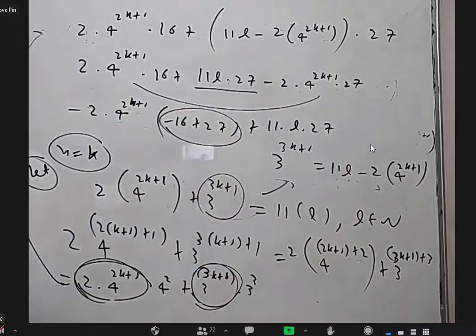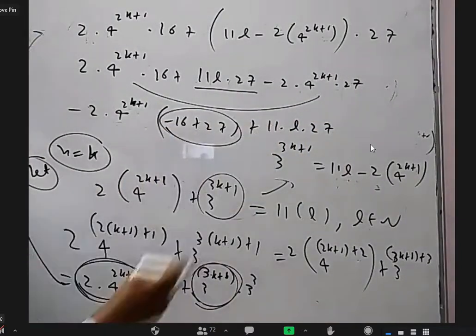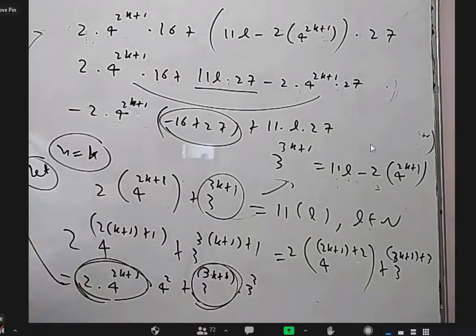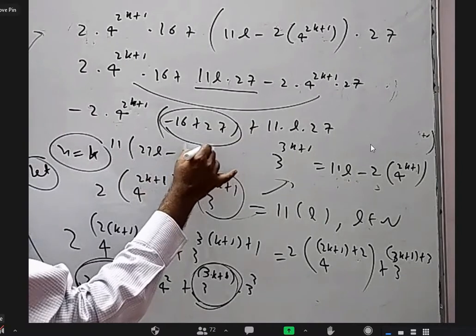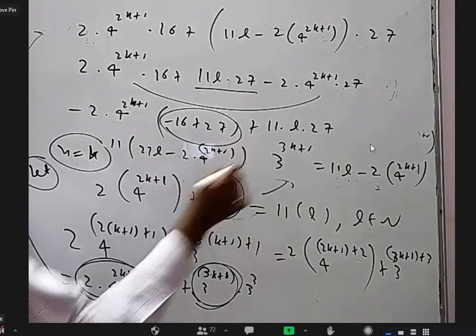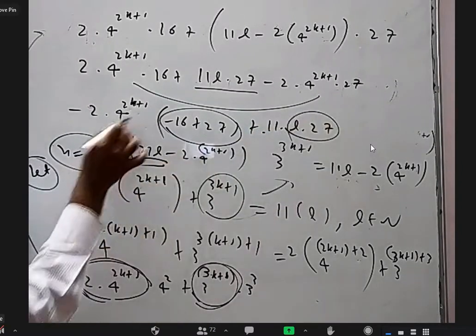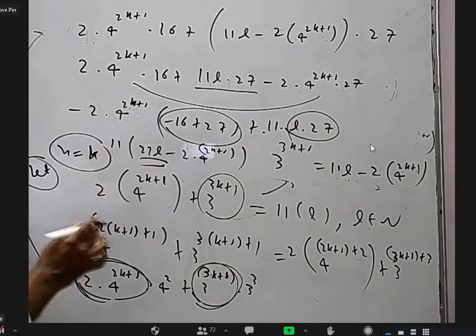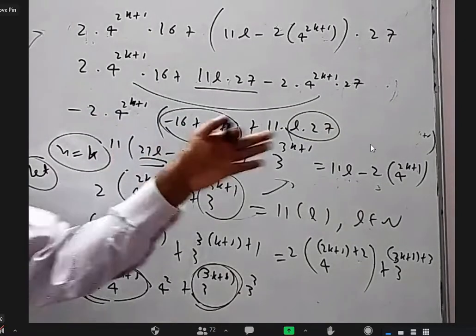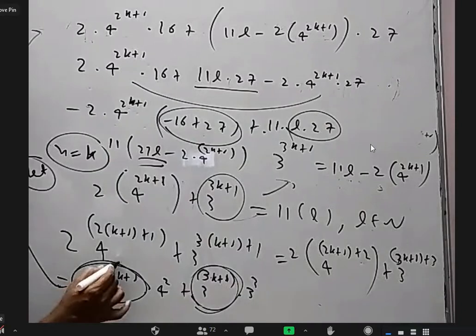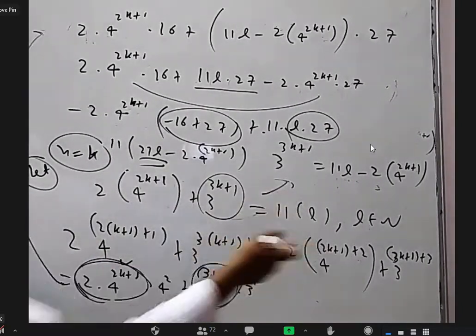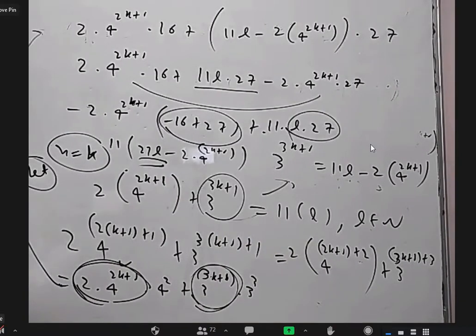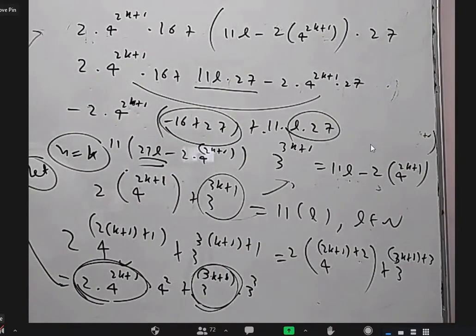Again, 27 minus 16 is 11. There is 11 here, 11 here. I'll take 11 common into something. 11 common, 27L minus 2 into 4 power 2k plus 1. If I take this 11 common, you'll get this. So 11 into something, again, it's a multiple of 11. So whether you want to replace this with this minus this, or you want to replace this with this minus this, doesn't matter. Ultimately, you'll end up with a similar position.